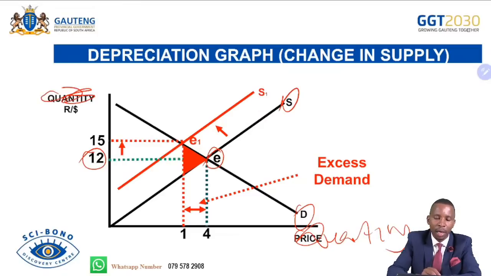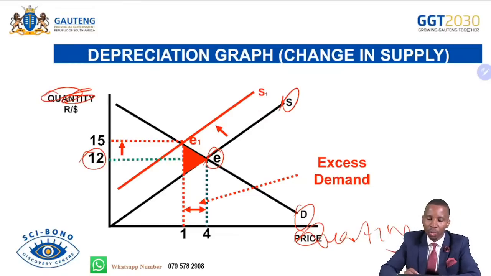And then that becomes rand versus dollar. So what happens? At the original point, that is the equilibrium, and the quantity supplied is 4. We say this is Q, this will be Q1. So what has happened? The supply curve shifted back. It declined, the supply for the rand. So we are no longer supplying most of our rand. As the supply for the rand declines, the quantity supplied goes to Q1.